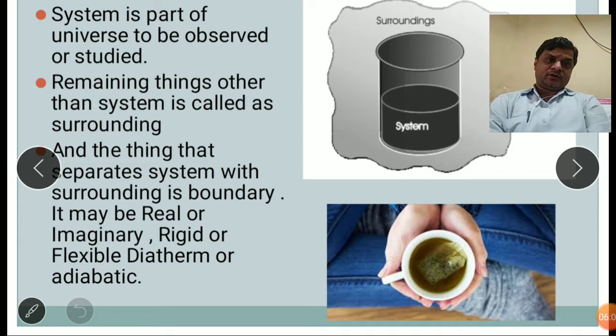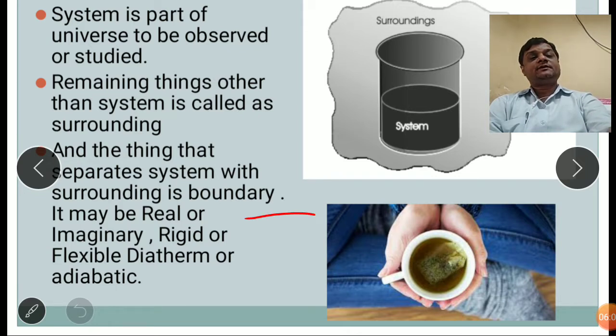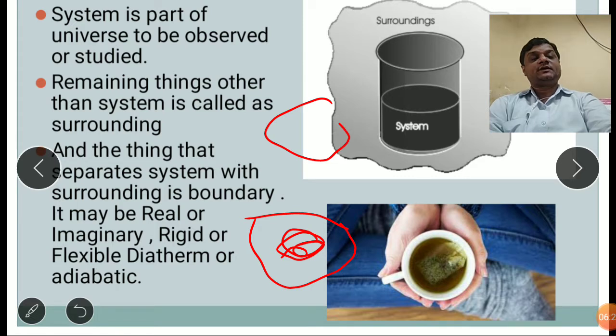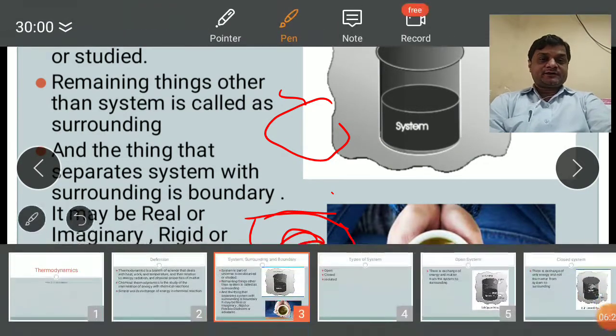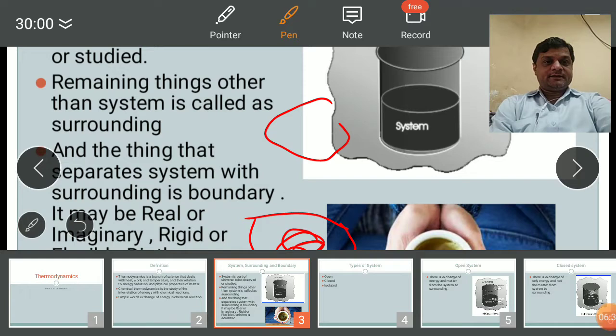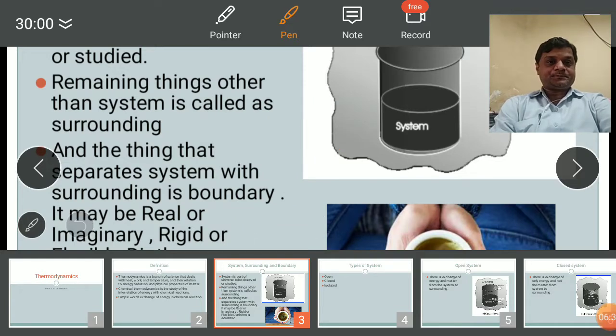Now if it is not visible, say there are no walls, but there is a water pond present in the environment. All the water is considered to be the system. But there is air, the atmosphere, which is called the surrounding. The water and the surrounding are separated by some boundary which we cannot see. It is considered an imaginary type of boundary.